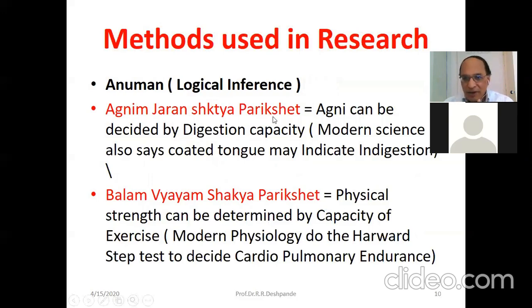Our digestive fire, our Agni or digestion capacity, can be decided by the digestion or assimilation power of your body: how much time you take to digest the previous food that you have taken. Suppose you have taken lunch at 12 o'clock. In how many hours is that lunch at least partially, or 75%, digested? So there are some parameters mentioned to judge that particular digestion process.